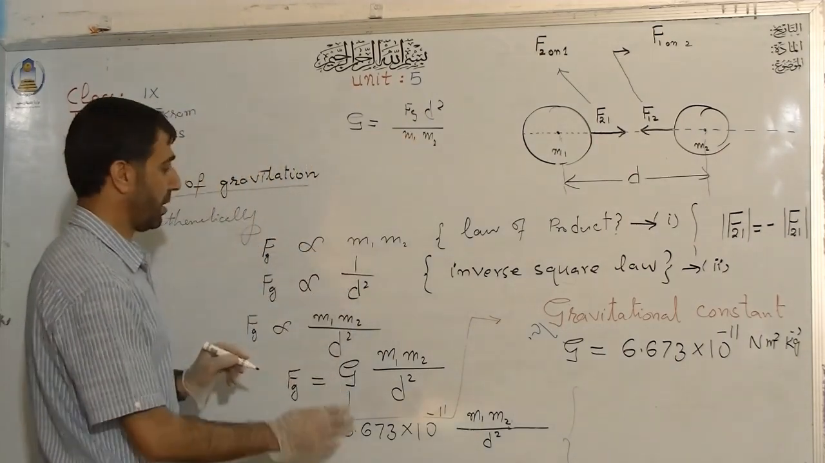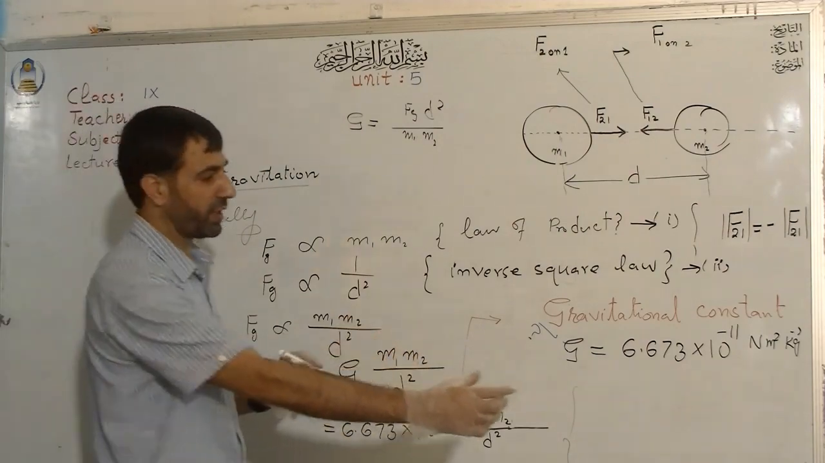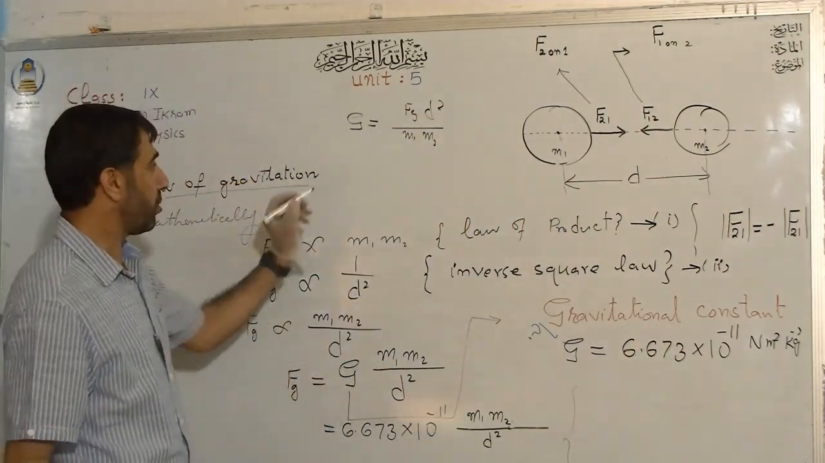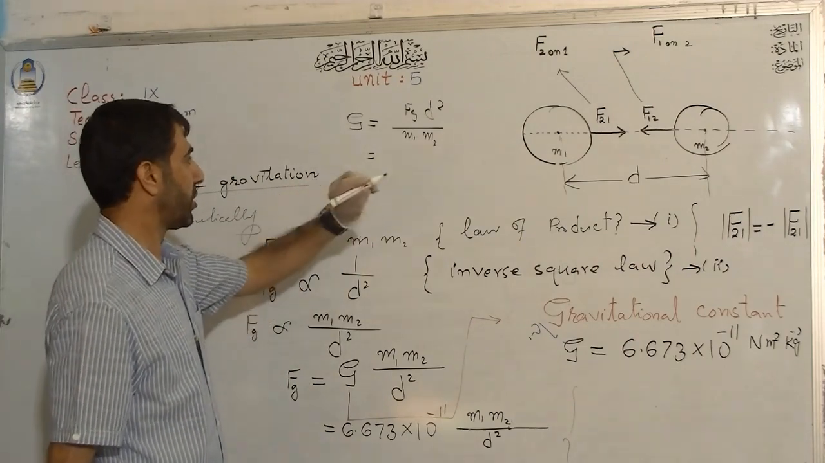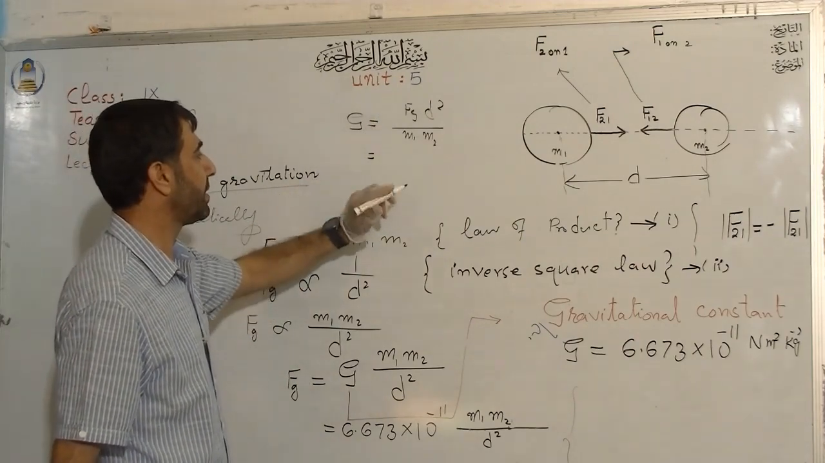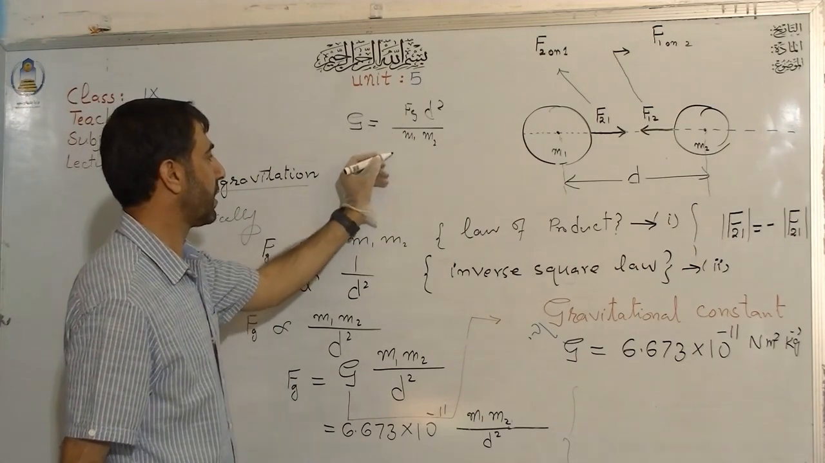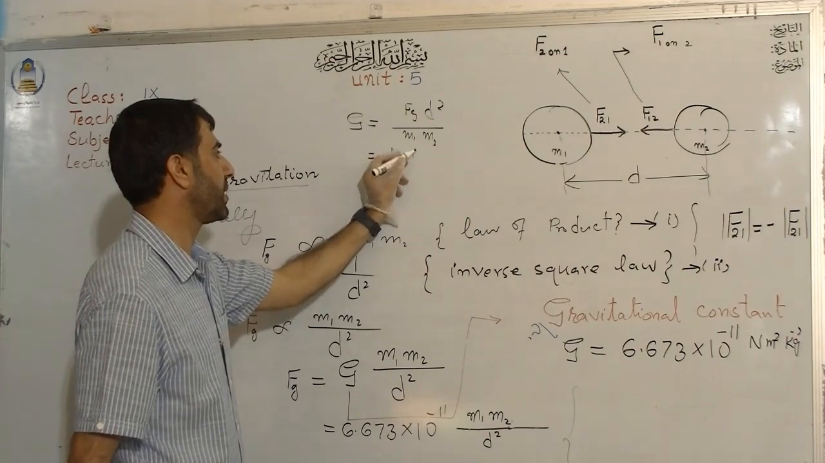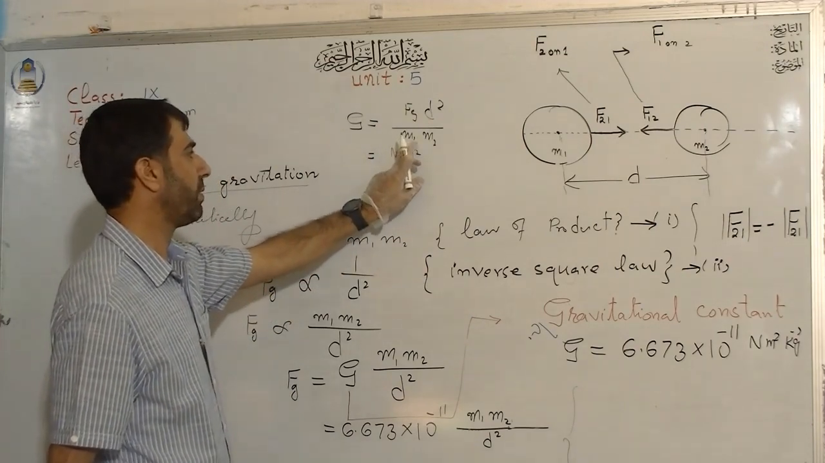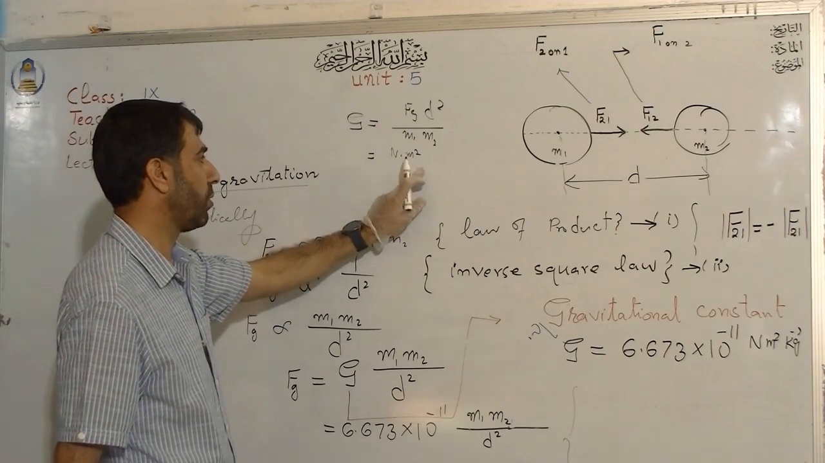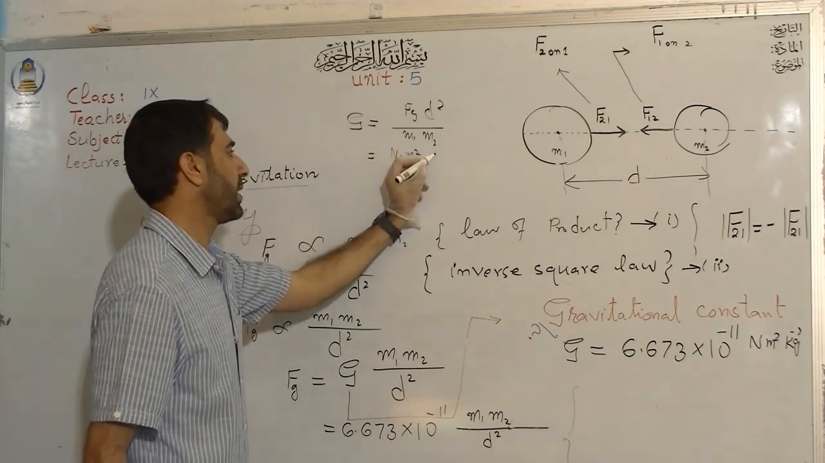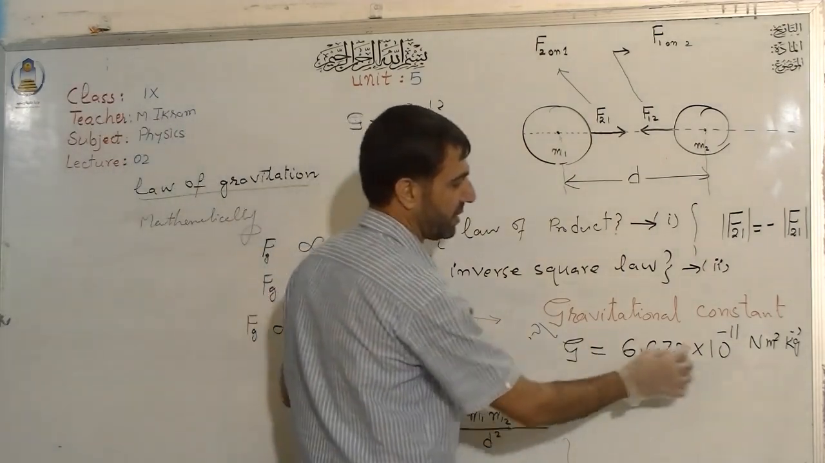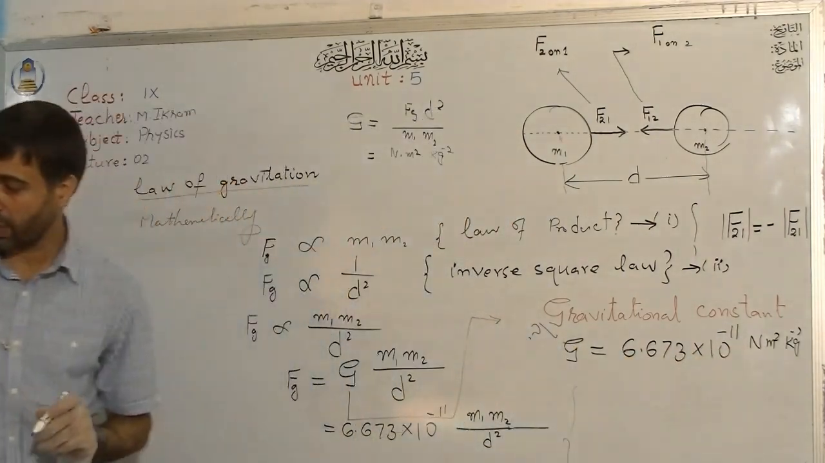Now you see, class, apart from the numerical value, as I told you, it can only be determined by the experiment. We cannot do this otherwise, right? So look, what is the unit of force? Newton. What is the unit of distance? Meter. So you have meter square. And what is the unit of mass? Kilogram. So kilogram square. So when you take it here, it will be like this. This is why the unit of this G is Newton meter square per kilogram square.